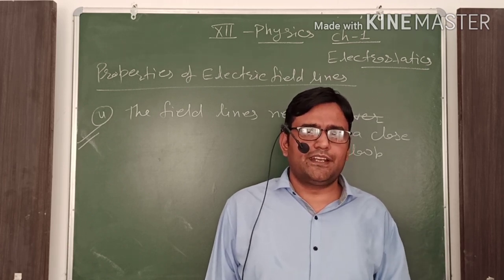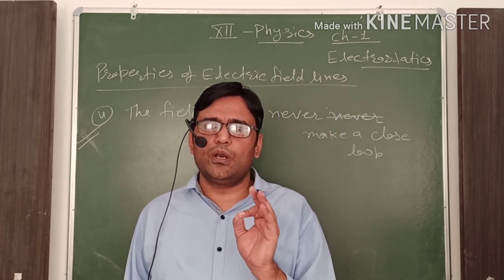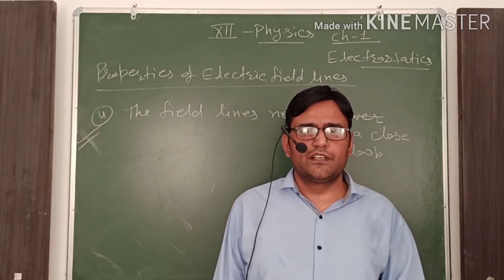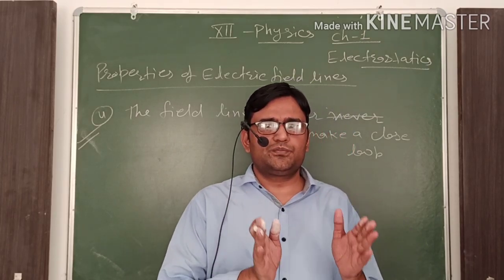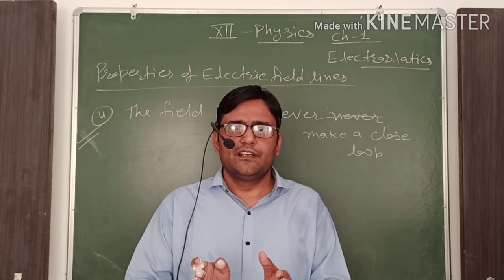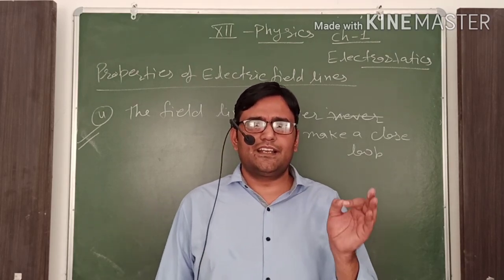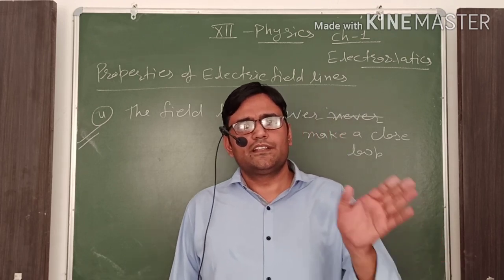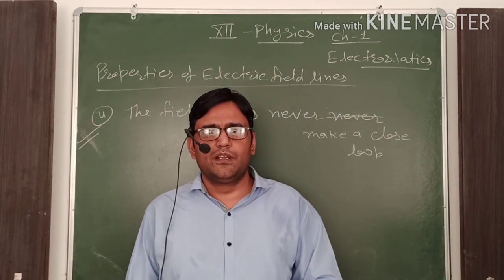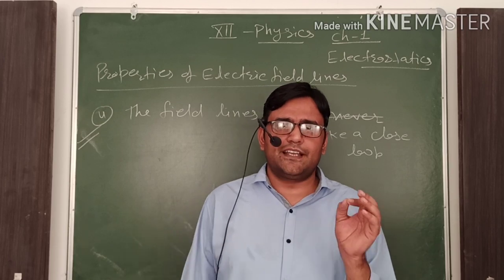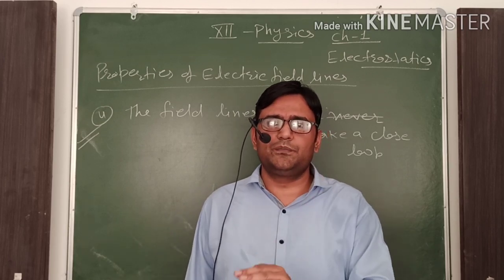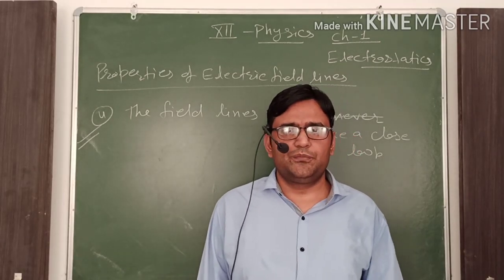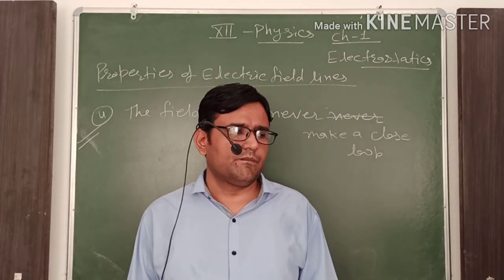But in the case of magnetic field lines, a magnet always has north and south poles. It means the north and south poles are always together in a magnet. That's why the magnetic field lines start from the north pole and end at the south pole, but inside the magnet they move from the south pole to the north pole. That's why they make a closed loop.